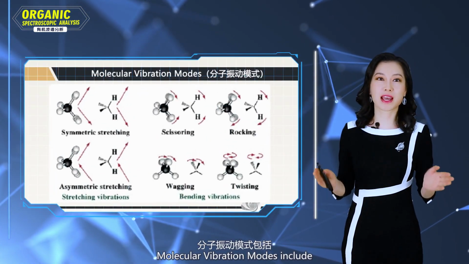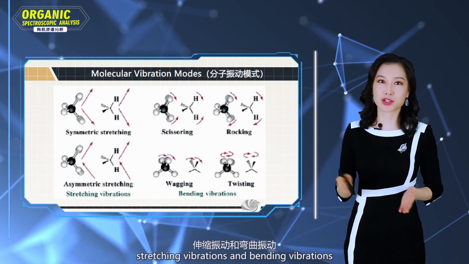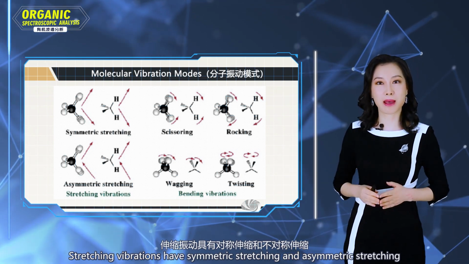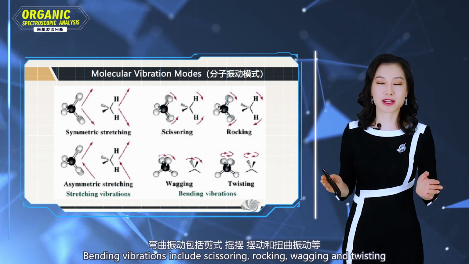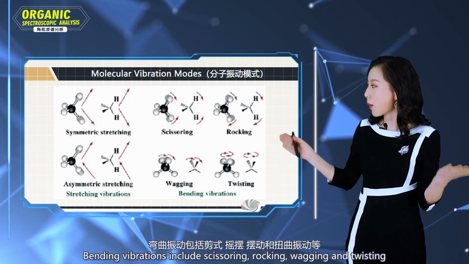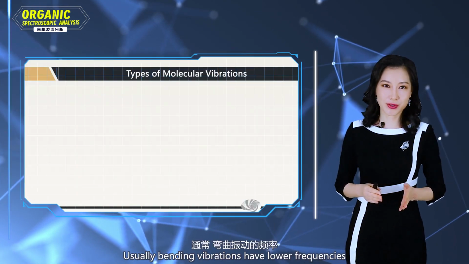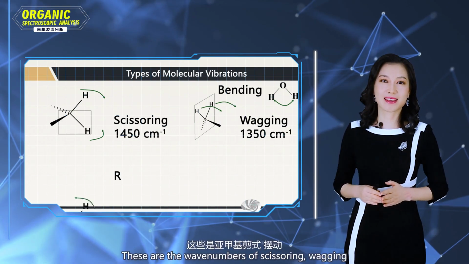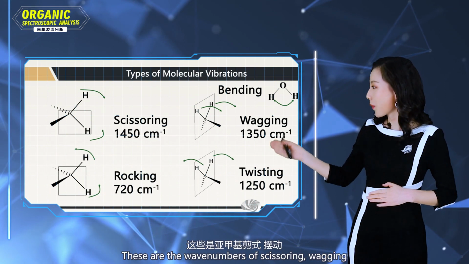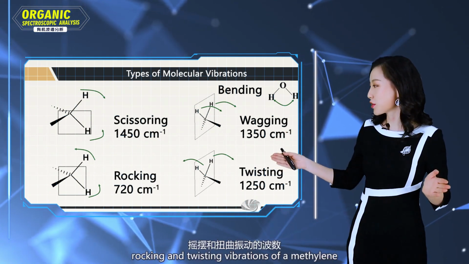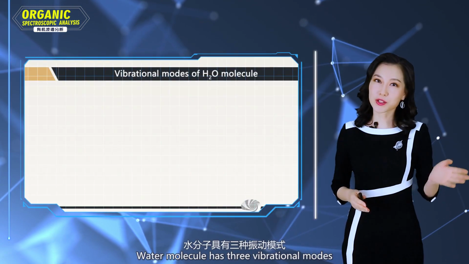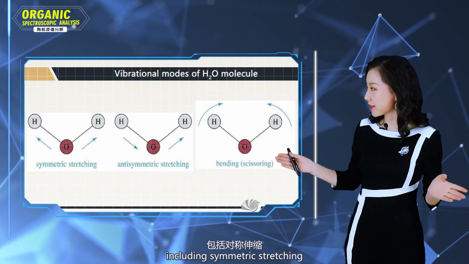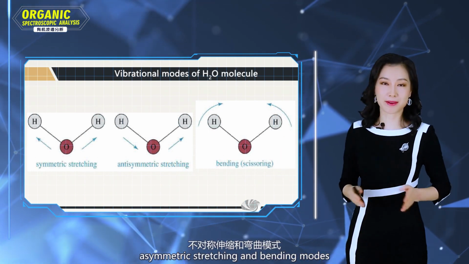Molecular vibration modes include stretching vibrations and bending vibrations. Stretching vibrations have symmetric stretching and asymmetric stretching. Bending vibrations include scissoring, rocking, wagging, and twisting. Usually, bending vibrations have lower frequencies than stretching vibrations. These are the wave numbers of the scissoring, wagging, rocking, and twisting vibrations of methylene. Water molecules have three vibrational modes, including symmetric stretching, asymmetric stretching, and bending modes.